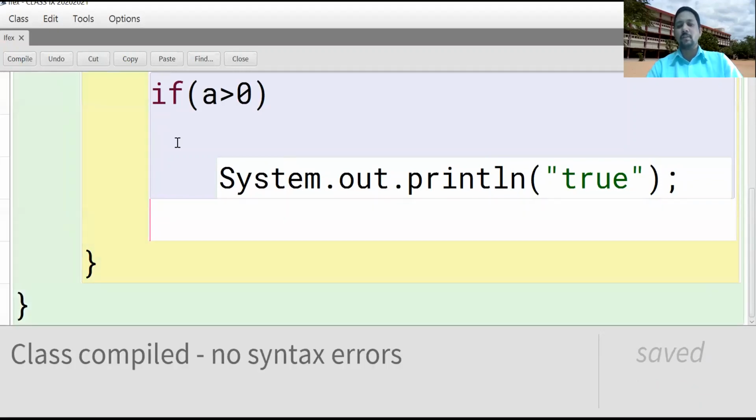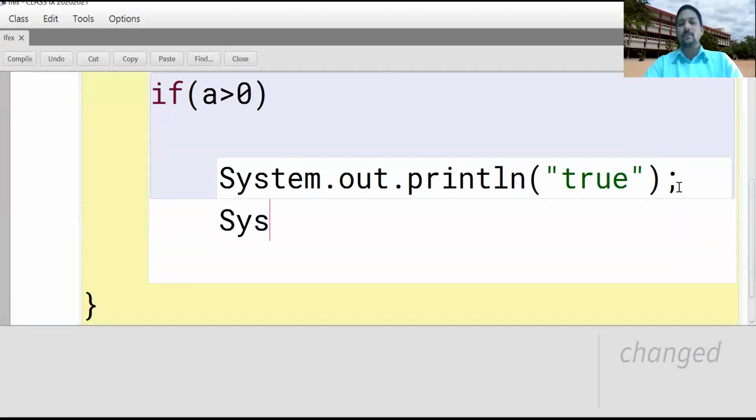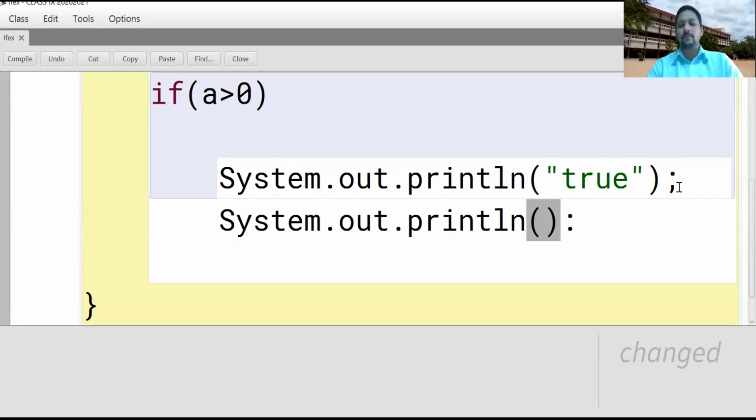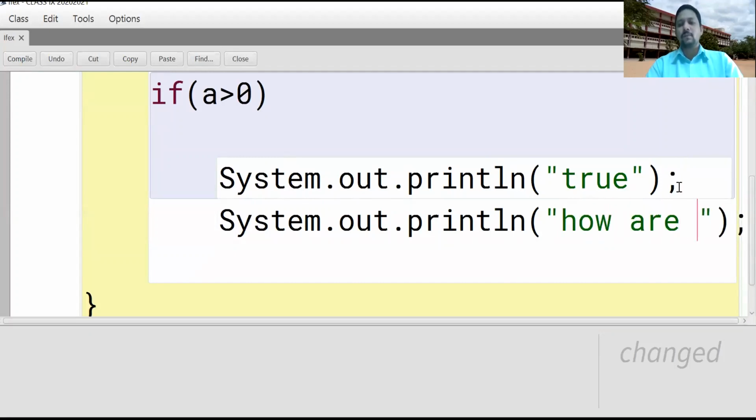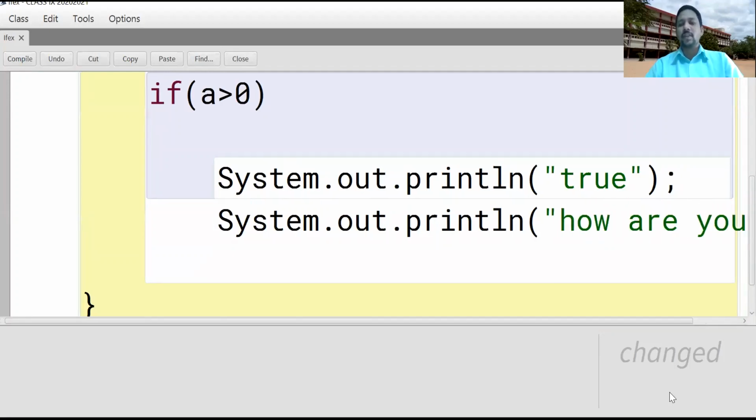See, no syntax errors. If more than one statement is there, like this, System.out.println, for example, how are you? So in such cases, you have to use curly braces.